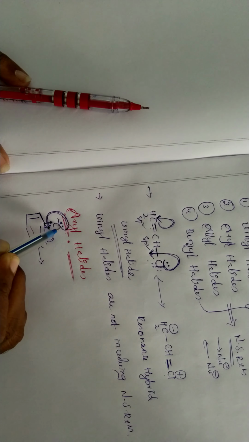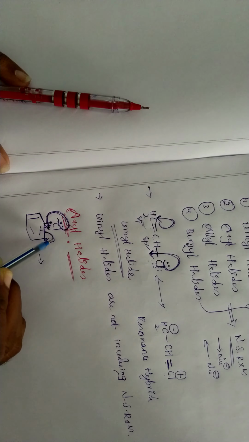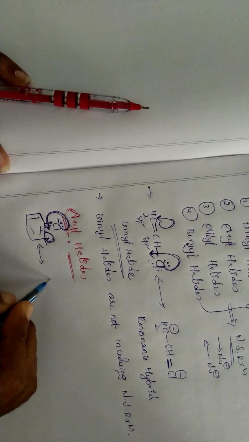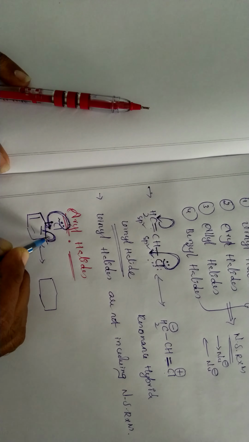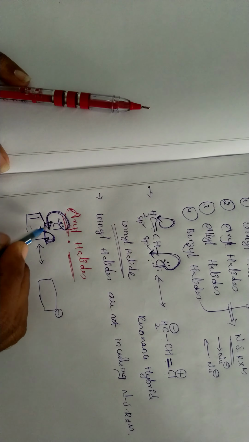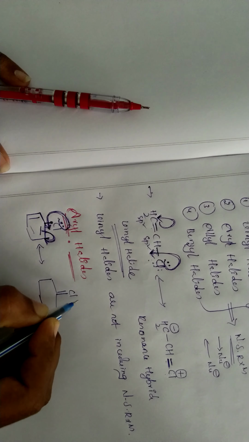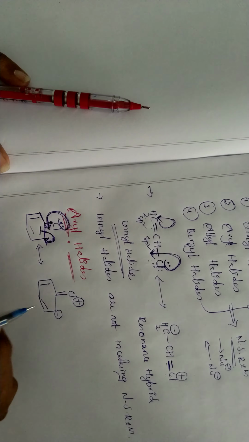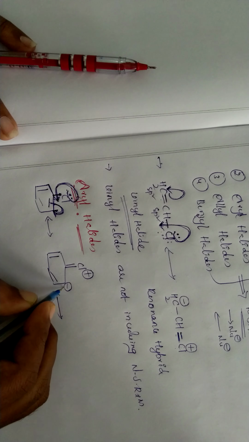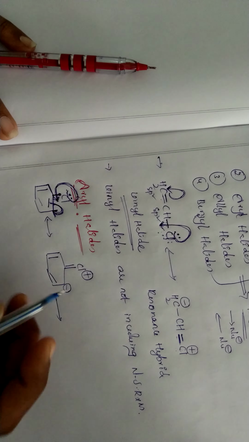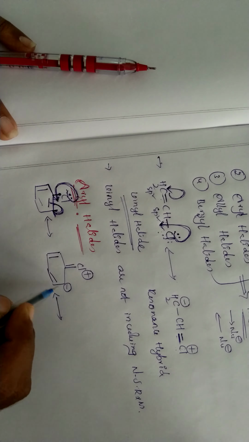When the lone pair of electrons is involved on this side, the double bond is going to delocalize onto the carbon. Double bond is nothing but electrons, so electrons coming onto the carbon means this carbon gets a negative charge, and this single bond converts into a double bond. Chlorine is losing electrons, that's why chlorine gets a positive charge. So this is the delocalization, this is the resonance structure, and this negative charge will delocalize throughout the ring.